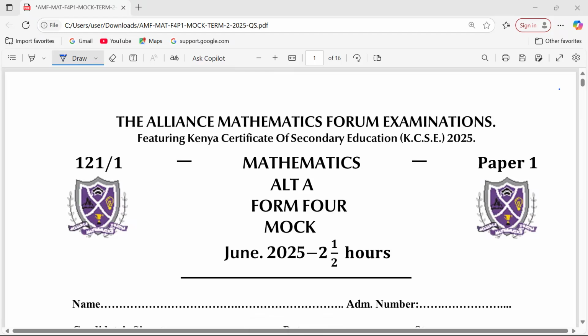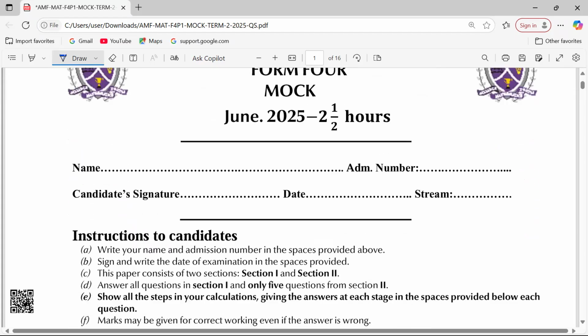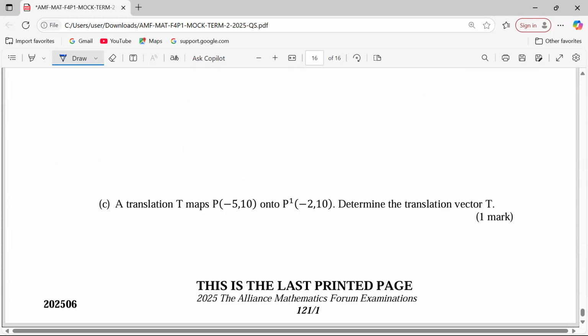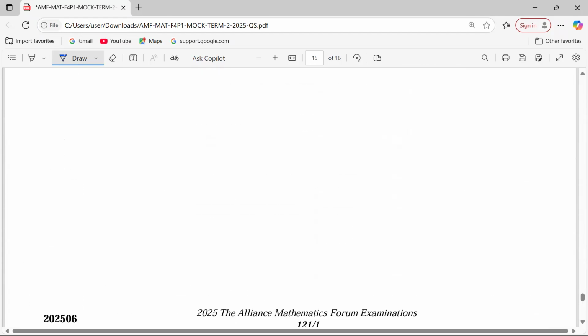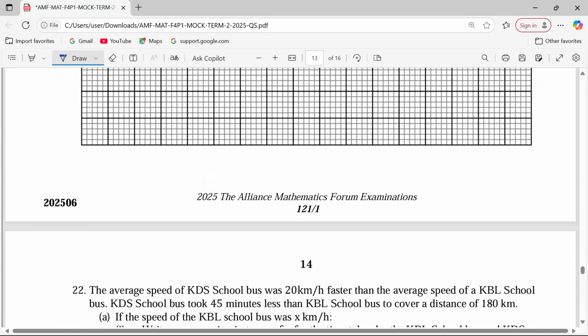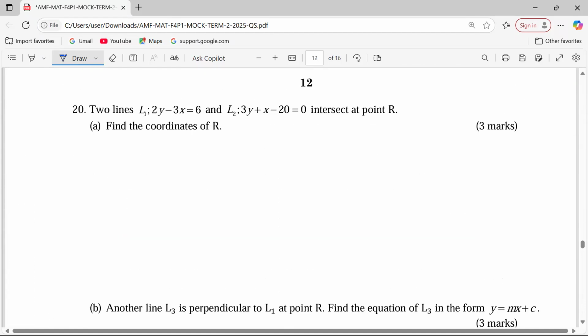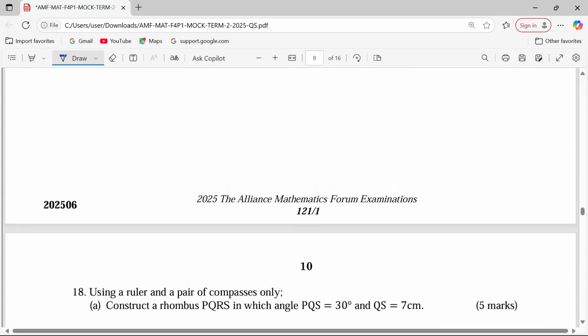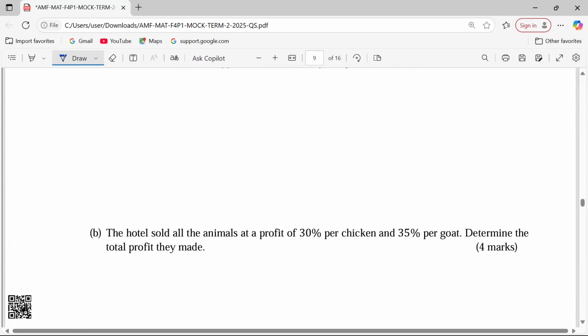We shall continue with the Alliance Mathematics Forum examinations, Mathematics Paper 1. And in this session, we are going to section 2 of this paper. So I hope we shall cooperate through the 8 questions in section 2, which are a very good, well thought out paper. So let's go through each question bit by bit. And it's my hope that learners are going to really benefit from this program.